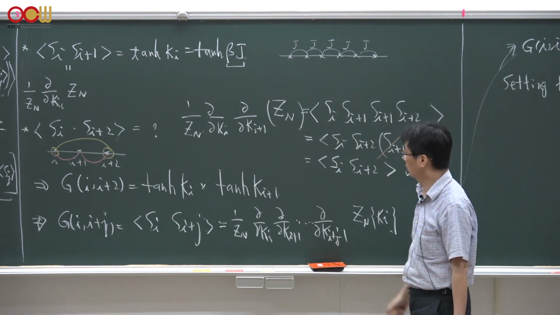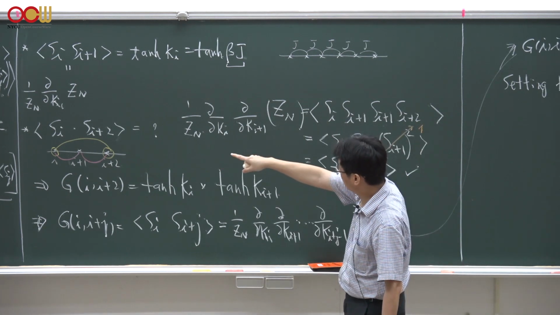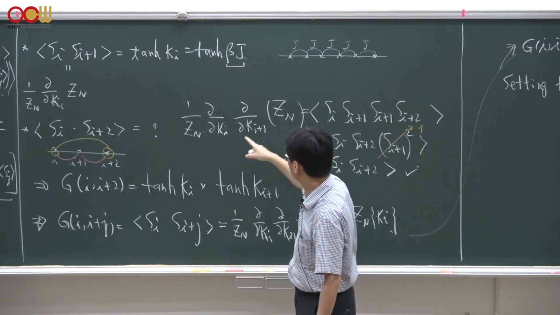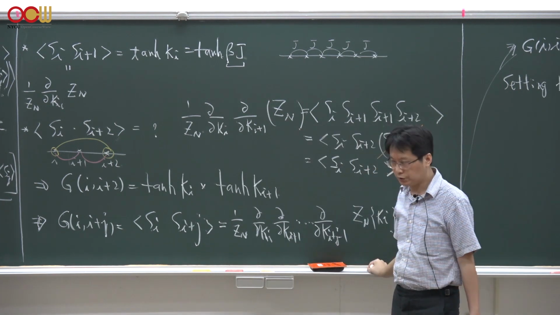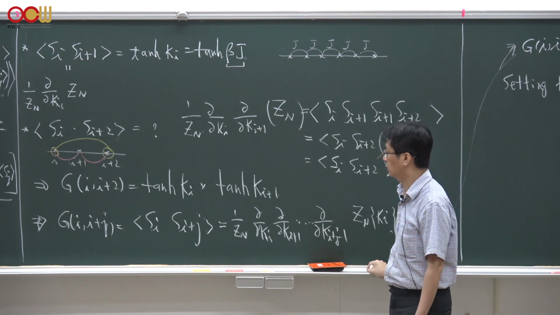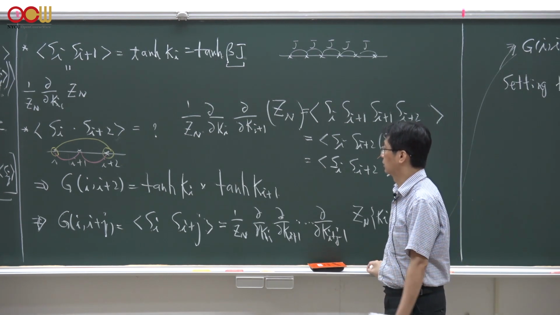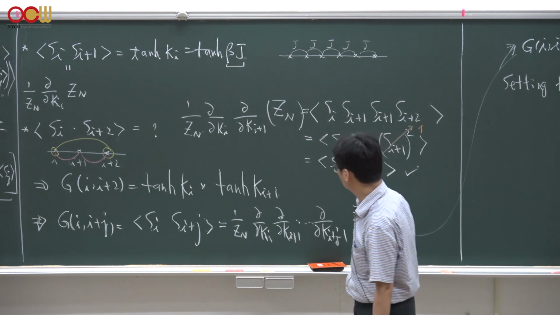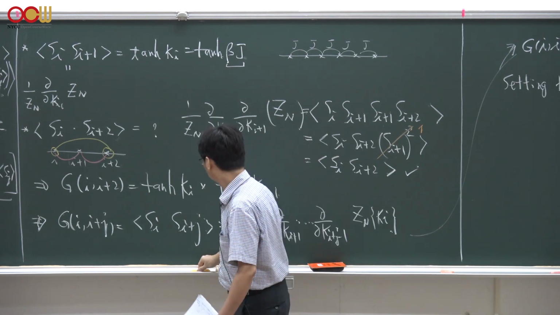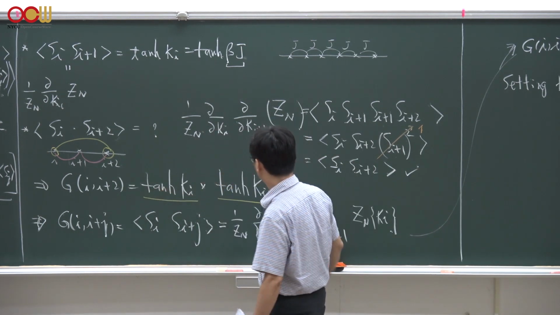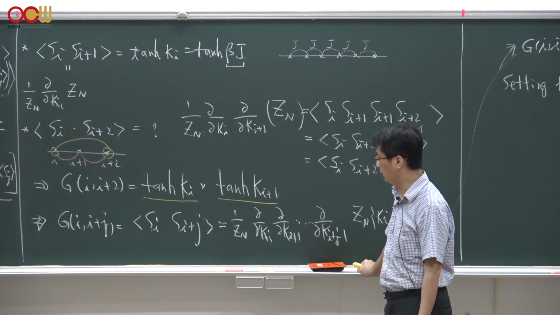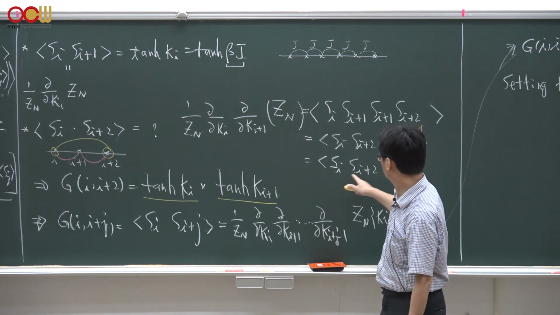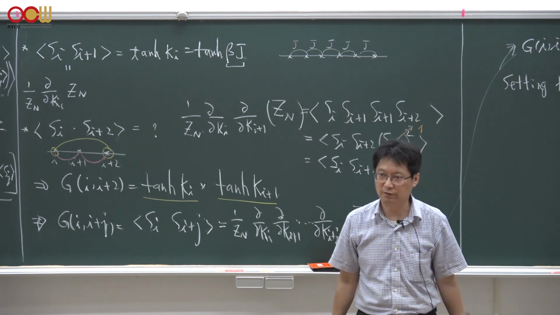So the lesson we learned here is that to get this second neighbor spin correlation function, we need to take a second order derivative of the partition function with respect to the coupling constants and divide it by the partition function. But what we know is that this is simply a product of the two nearest neighbor spatial correlations of the spins if you really calculate this second derivative of the partition function.